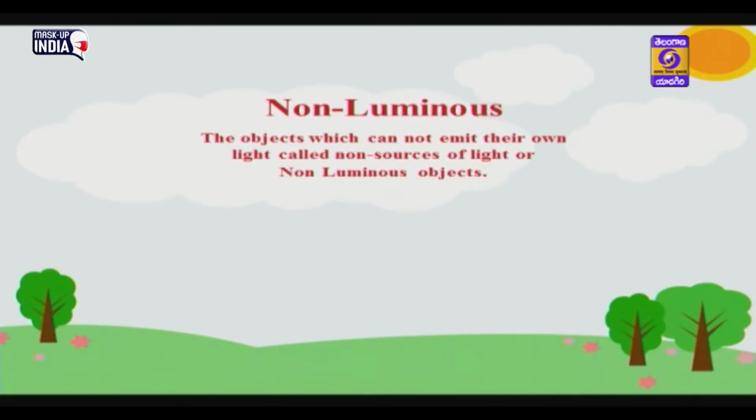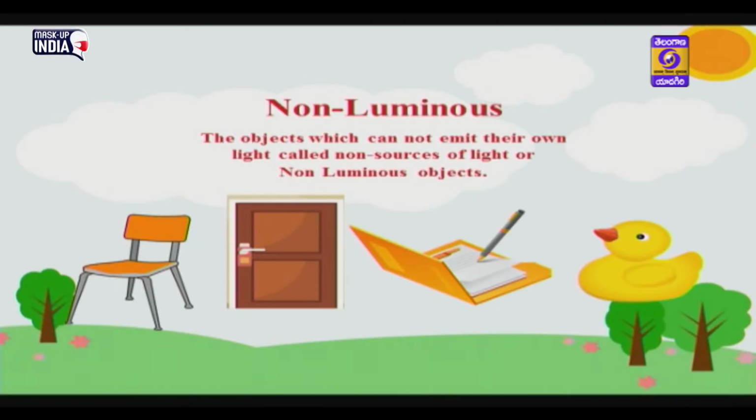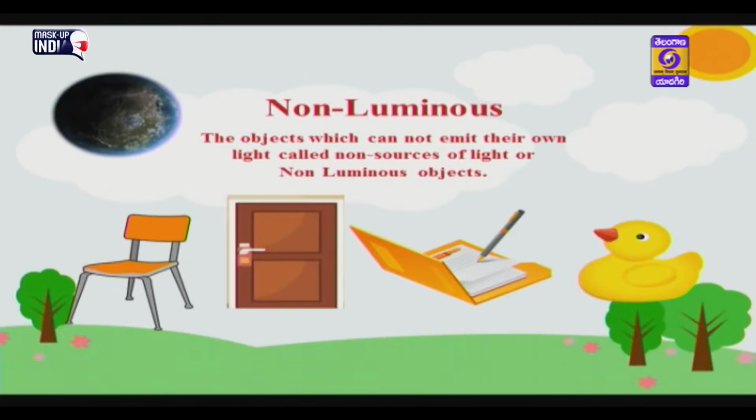Non-luminous objects are the objects which cannot emit their own light. They are called non-sources of light or non-luminous objects, such as chair, door, pencil, dolls, and of course our earth and moon. You may think that the moon will give us light on the full moon day in the night too, but the moon does not emit its own light, it reflects the light of the sun.